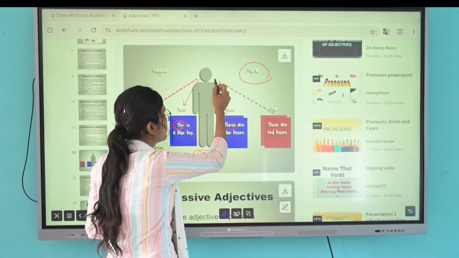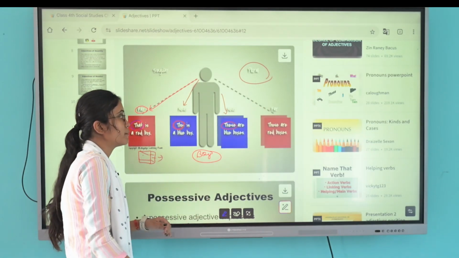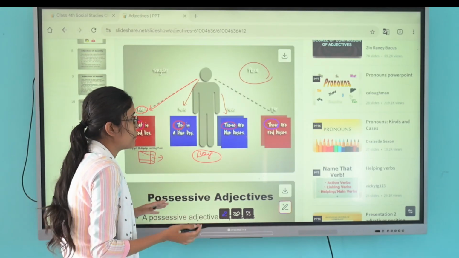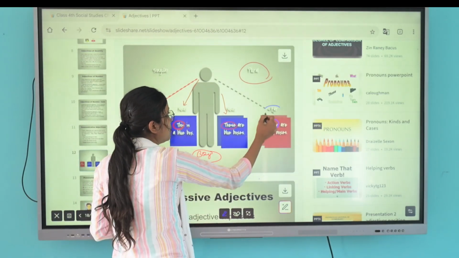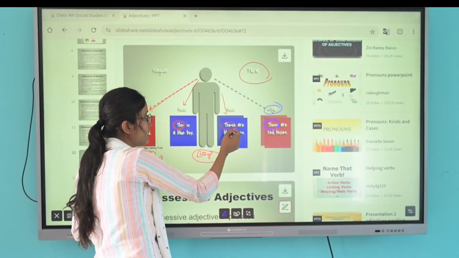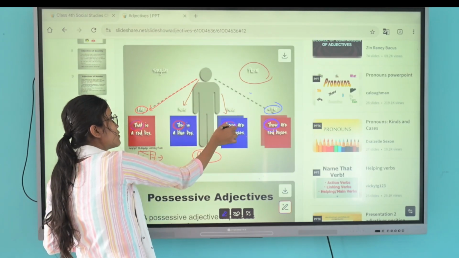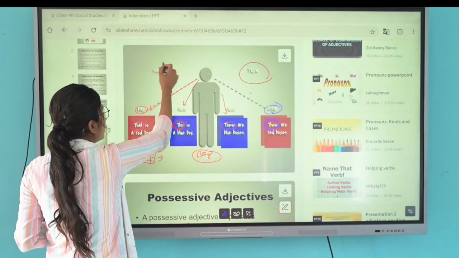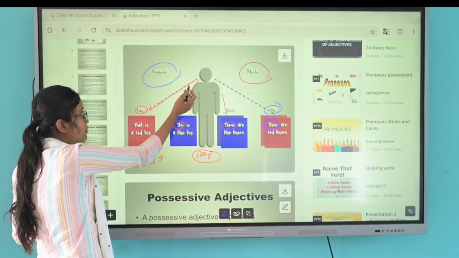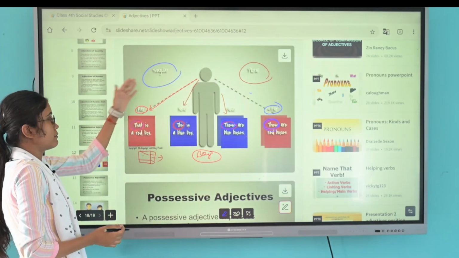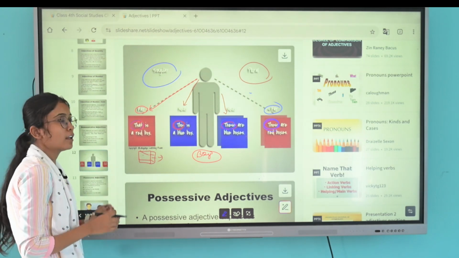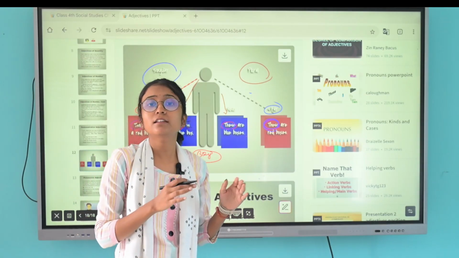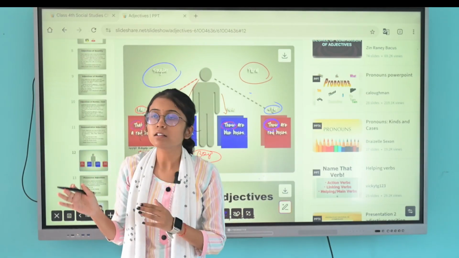So let's see. The boy. It is far from the boy, so we will use those. So for far in the plural form, we will use those. For near in the plural form, we will use these. For near in the singular form, we will use this, and for far in the singular form, we will use that. These are the uses of this, that, these, those.